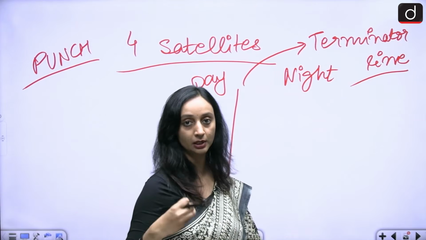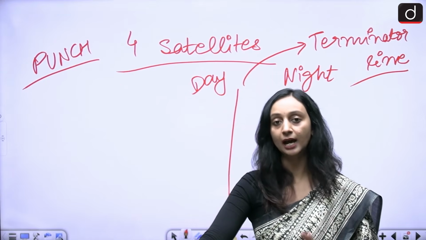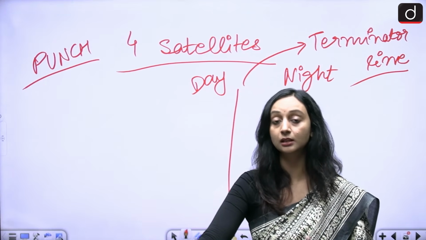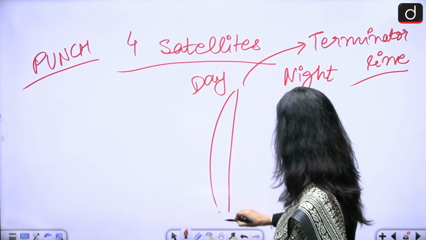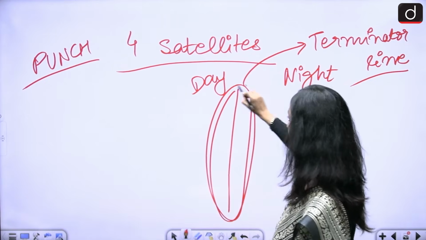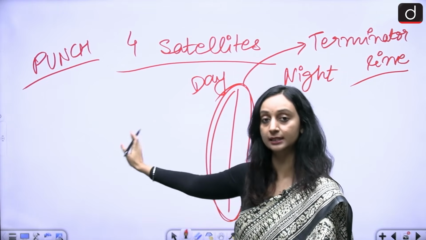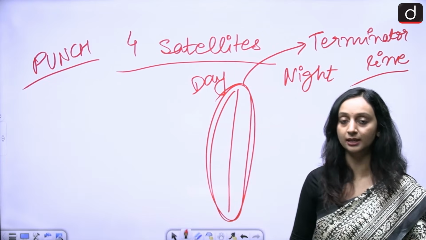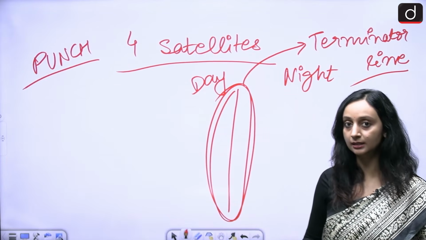If they are in the dark, if they are away from the sun, they will not be able to study the sun's atmosphere. So they have to be placed in constant sunlight, and that's why they are placed in the sun-synchronous orbit, which means that they are placed very near to this day-night line. One part of this line is day and one part of this line is night. So they are closely spaced near this line so that they can always be in constant sunlight.